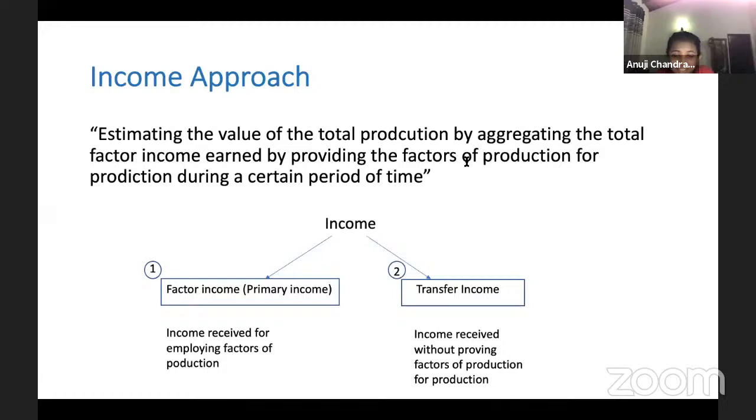Thank you, Fatima Ashfa, for that lovely comment. Okay, so I'll just give you a small introduction about the income approach, then I'll let you go. Give me a second.